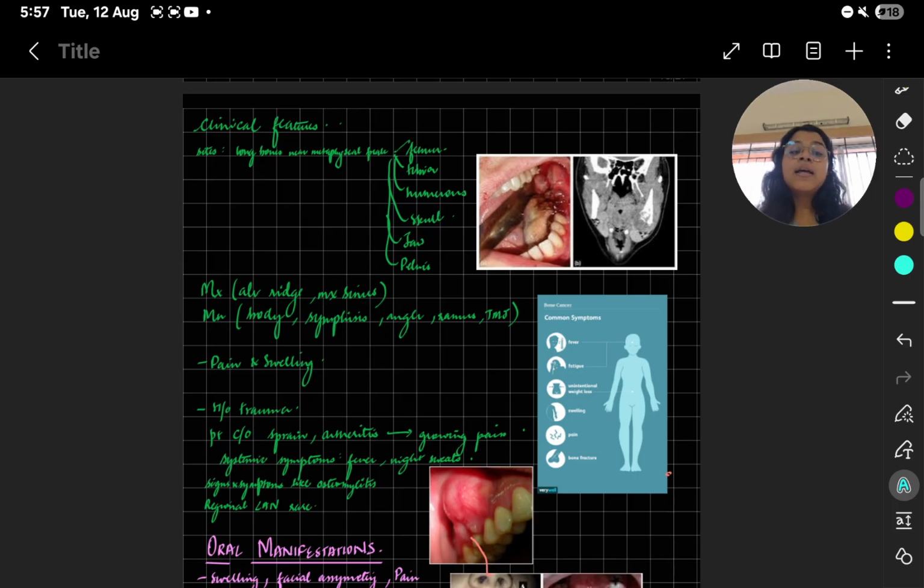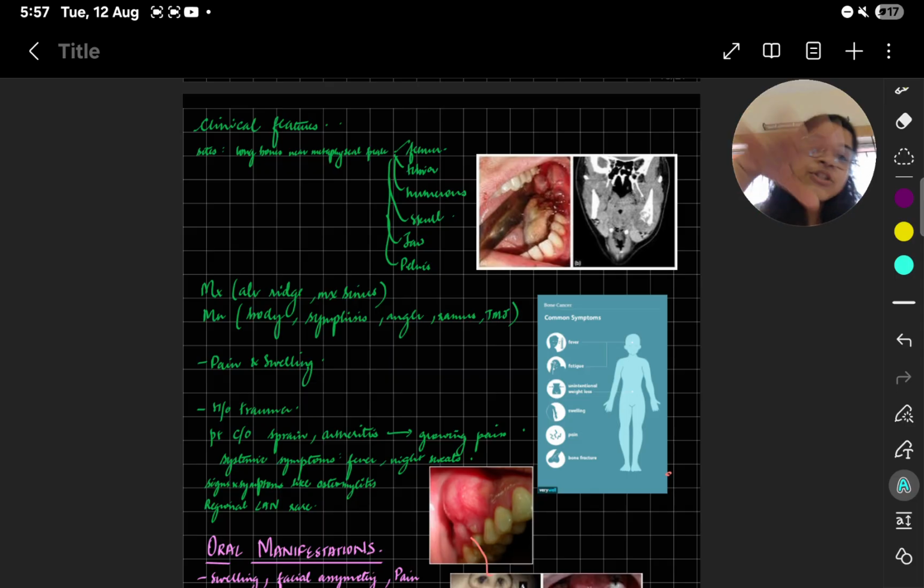Then what will be the symptoms? The patient will come to you with pain and swelling, either in the TMJ, the sinus, the alveolar ridge of the maxilla, the body, or the angle. So all of these sites which I have told you. And there could be a history of trauma also. History of trauma could be given.